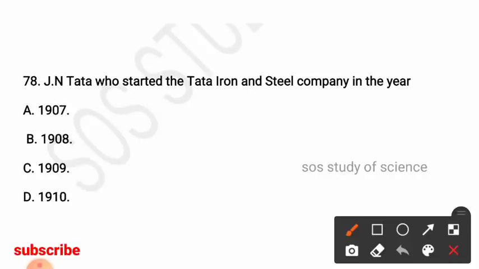Question number 78. J.N. Tata started the Tata Iron and Steel Company in the year? Options: 1907, 1908, 1909, 1910. Okay, here the right answer for question number 78 is option A, in the year 1907 he started the Iron and Steel Company.